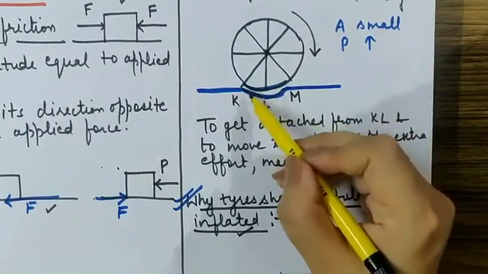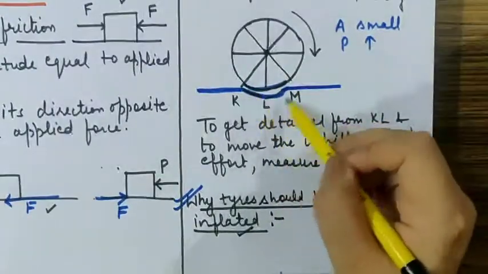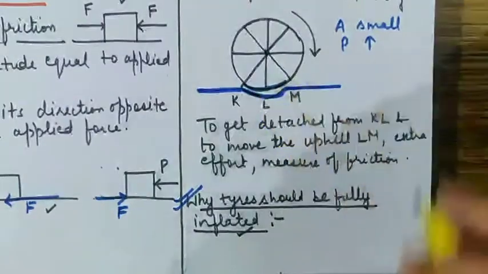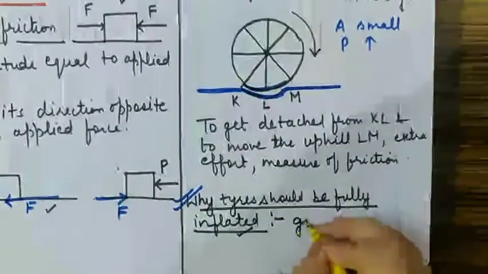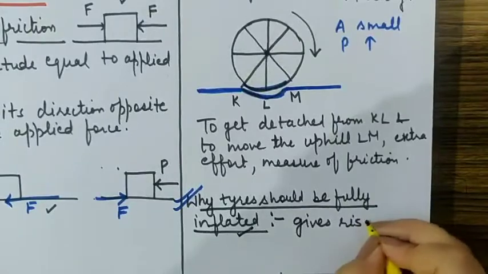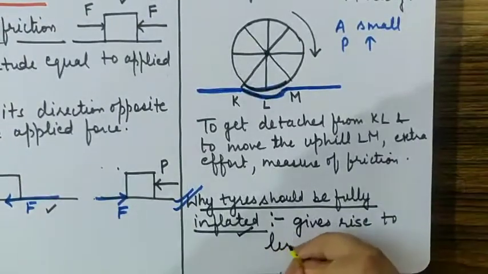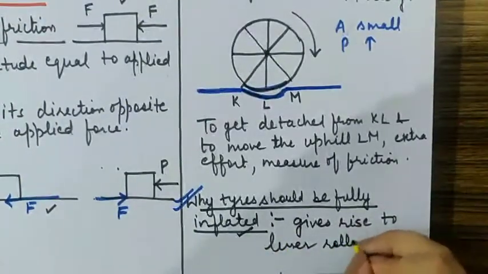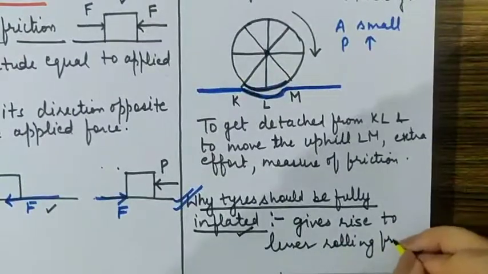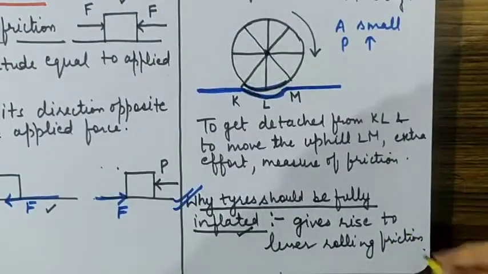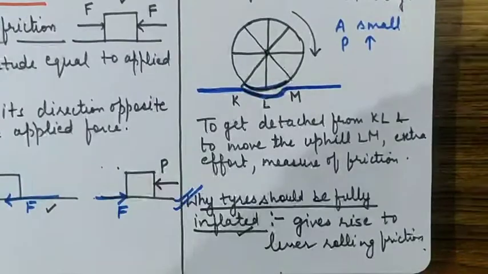Lesser compression, so lesser force of adhesion with the ground. Lesser force of adhesion gives rise to lesser rolling friction. Hence it is easier for us to move over the ground.